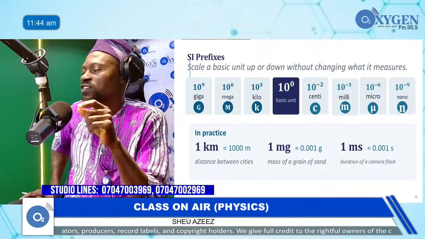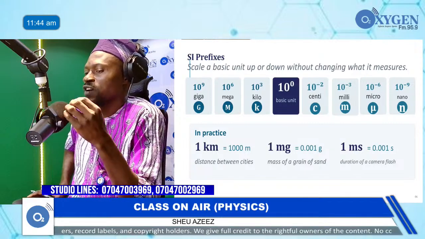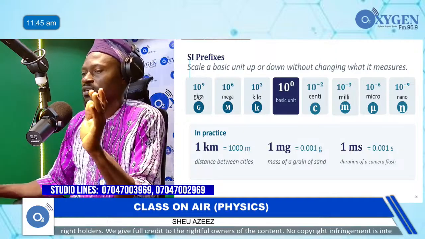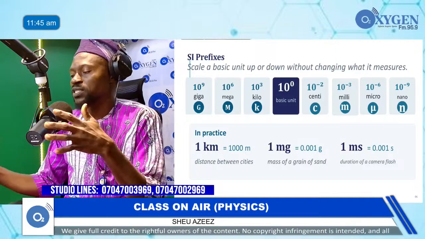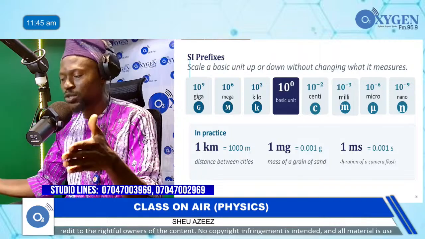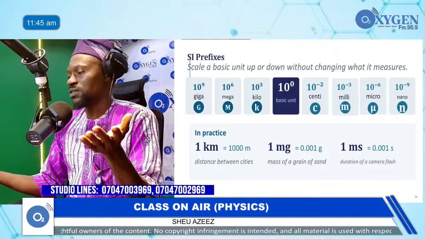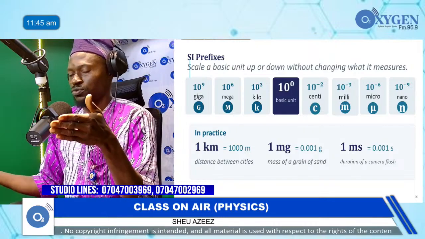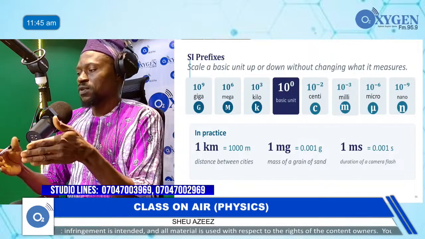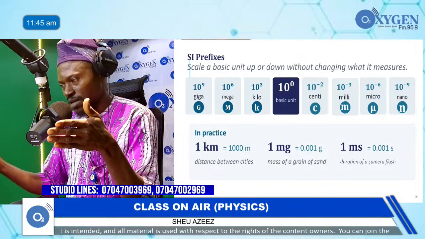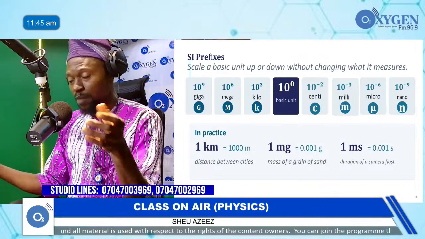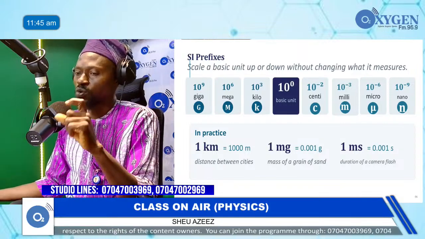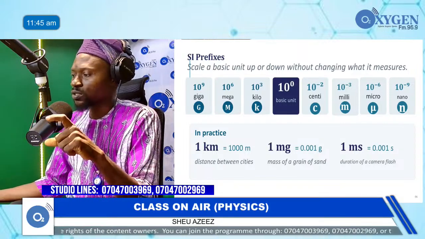So when you have 10 meters and you want to write it as the basic unit, it should be 10 times 10 raised to power 0, which is still the same 10. But when it is in thousands, when you have 1 times 10 raised to power 3, that means 10 raised to power 3 is 1,000. So what is it called?